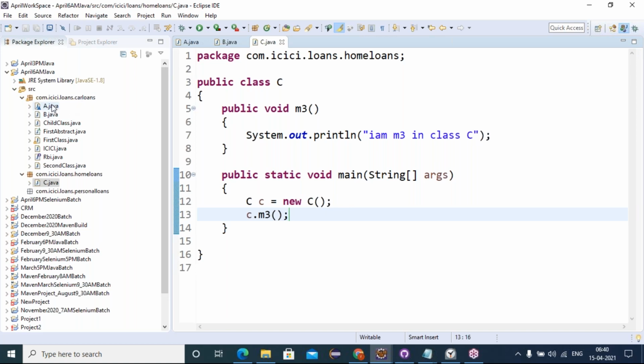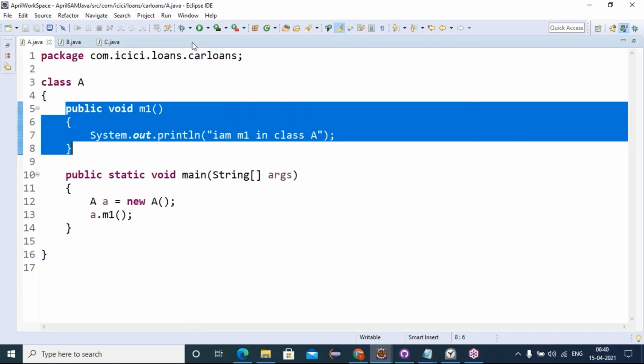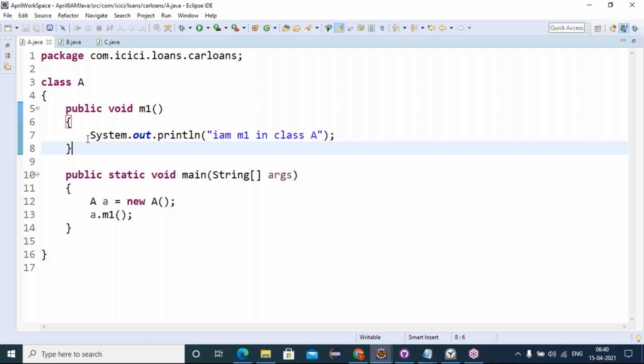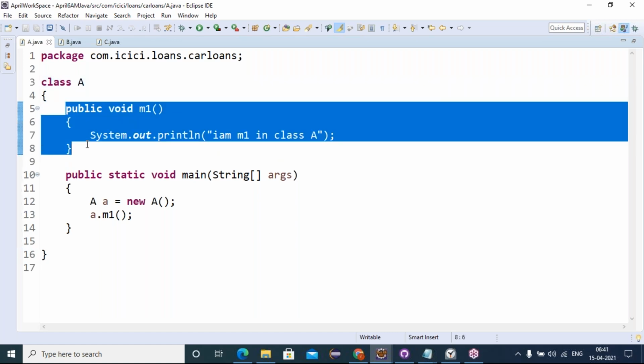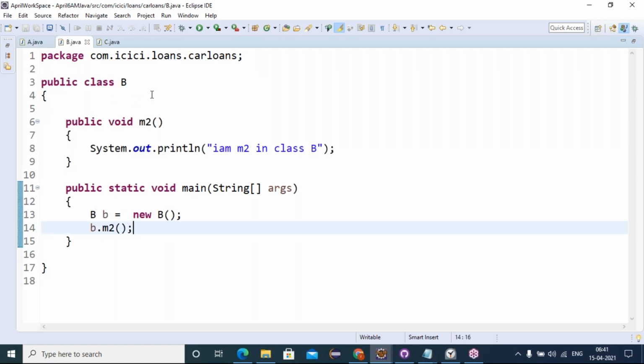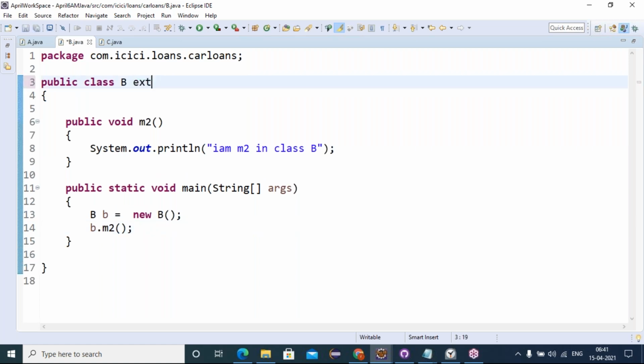Now, friends, in Java there is the inheritance concept. One class's behaviors can be accessed in another class. Even in your human life cycle, parents have some empty lands and buildings that are inherited by the children. Now, if I want to reuse class A's m1 method in class B, what must I do? You must use the keyword extends. Which class do I want to extend to B? The A class. Friends, is it allowed to extend or not?